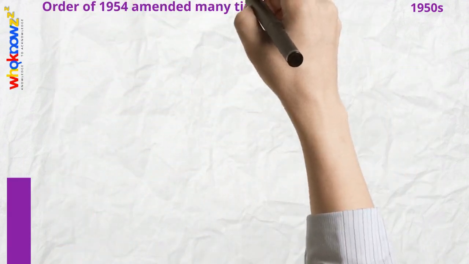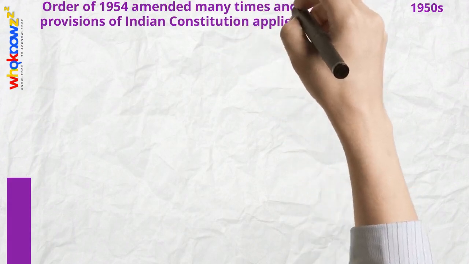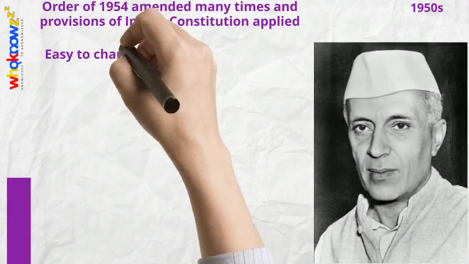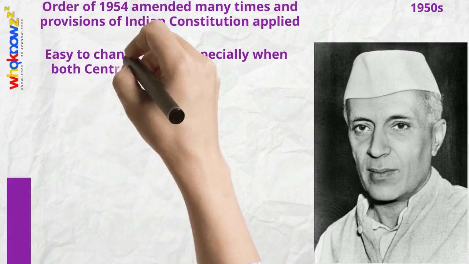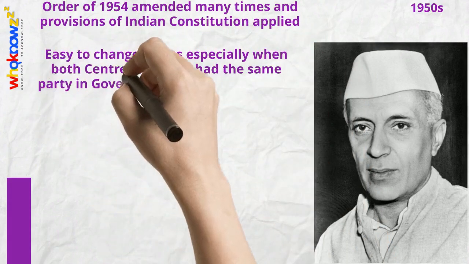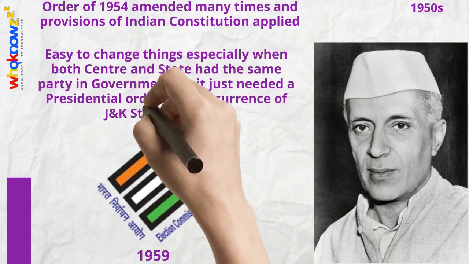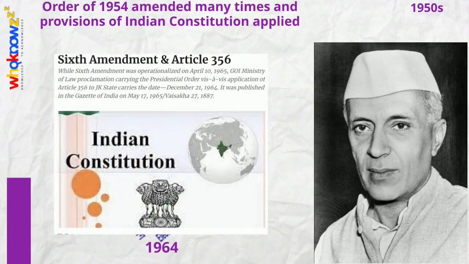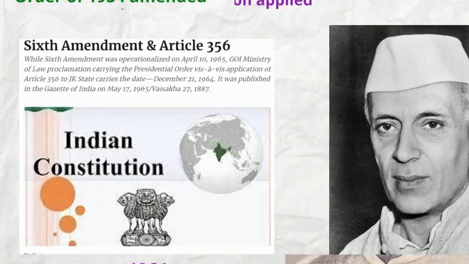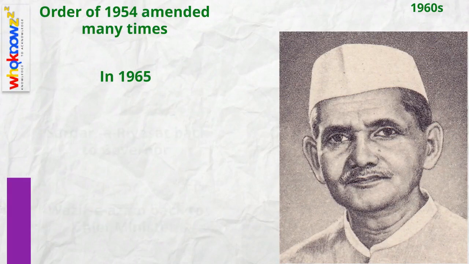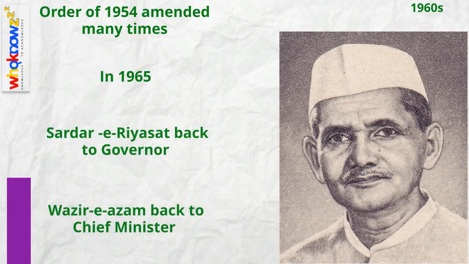Order of 1954 was amended many times. By 1959, Nehru realized that it was easy to change things, especially when both state and centre had the same government. Same year, he got the Jammu and Kashmir Constitution amended and Election Commission was made applicable in Jammu and Kashmir. In 1964, Nehru amended the 1954 order and applied Article 356 of Indian Constitution in Jammu and Kashmir. In 1965, Shastri also amended multiple times and the names were reverted to Governor and Chief Minister.